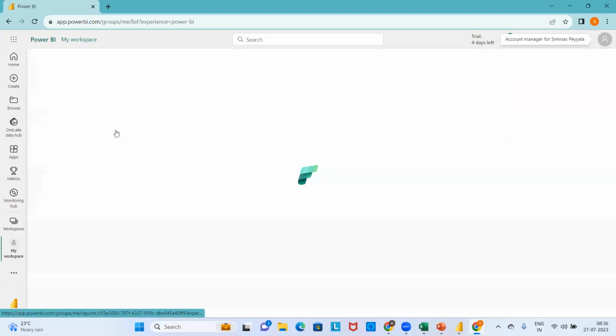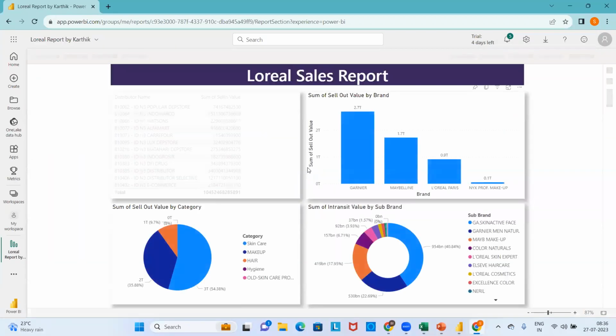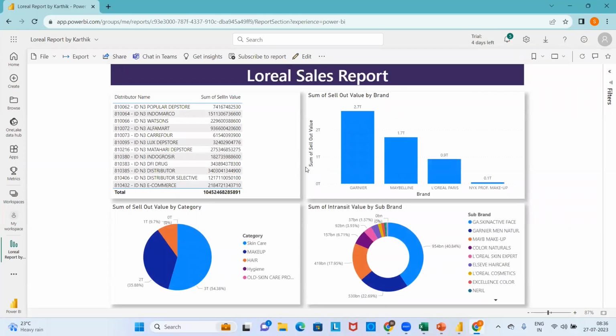So this is the report that Karthik received the requirements for, connected to the data, and then created the visualizations. He has done some basic beautification by applying shadows and equal widths to the visuals. And finally, he was able to provide a title to the dashboard or the report as well. That report name states L'Oreal sales report.